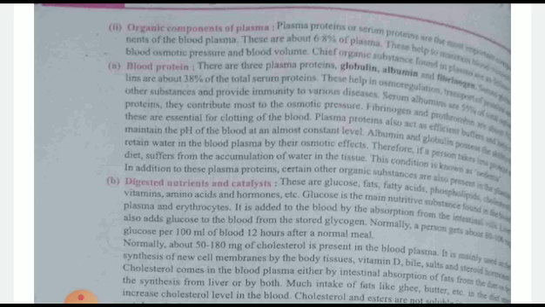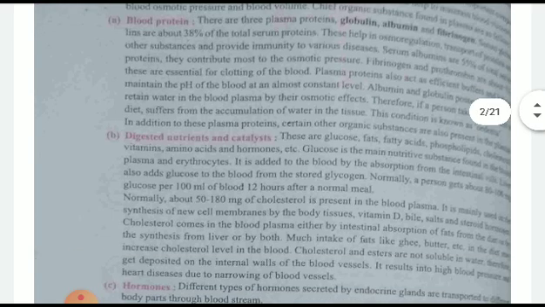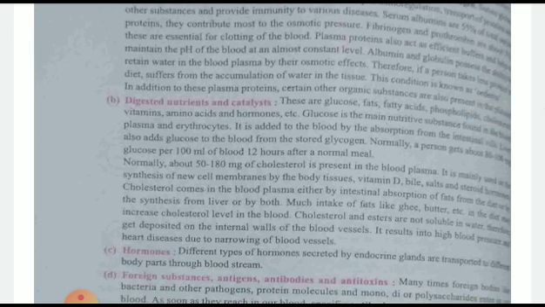Then digested nutrients and catalysts: glucose, fats, fatty acids, phospholipids, cholesterol, vitamins, all of these act as digestive nutrients and catalysts. It is also used for absorption by the intestinal villi and the liver. Glucose normally is about 80 to 100 mg. Cholesterol comes in the blood, and it also increases the absorption of fat from the diet, and excessive synthesis may damage the liver, and ghee and butter are also causes of cholesterol.